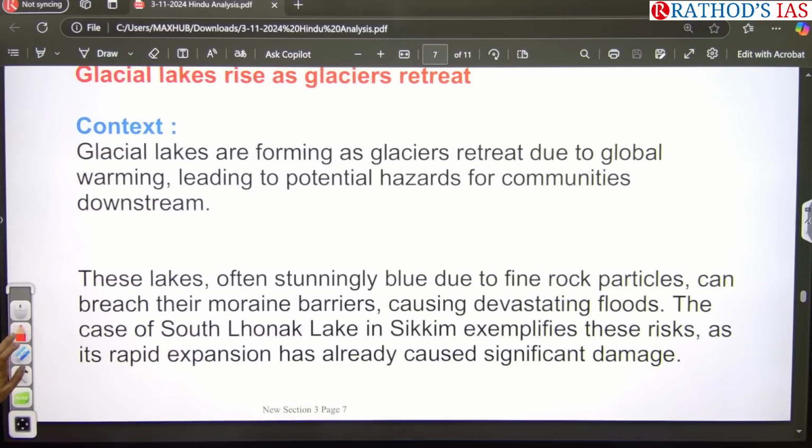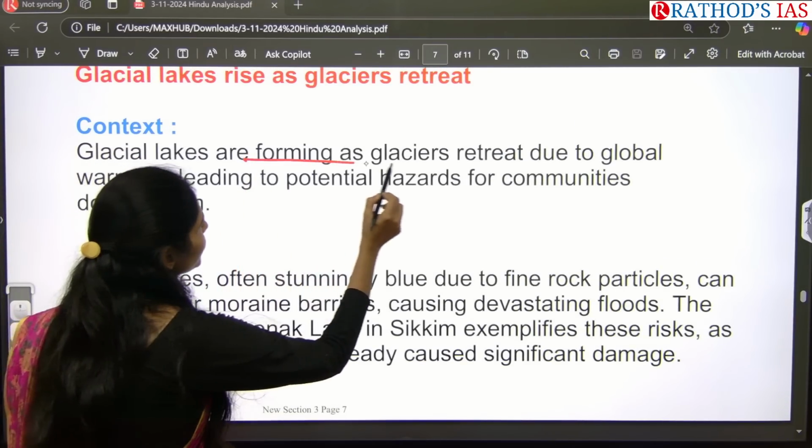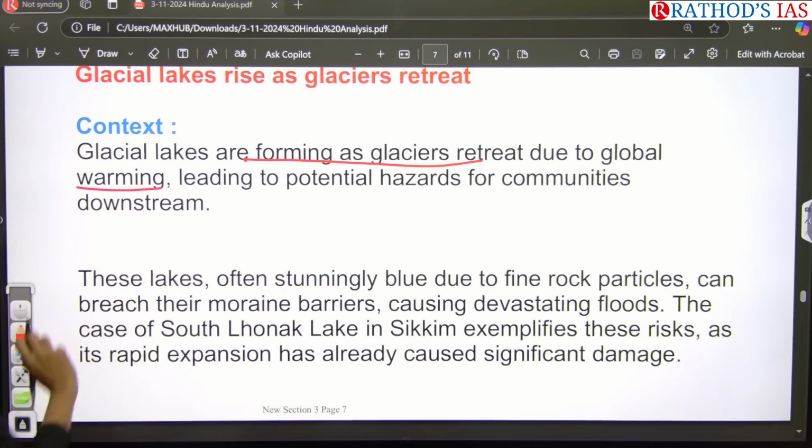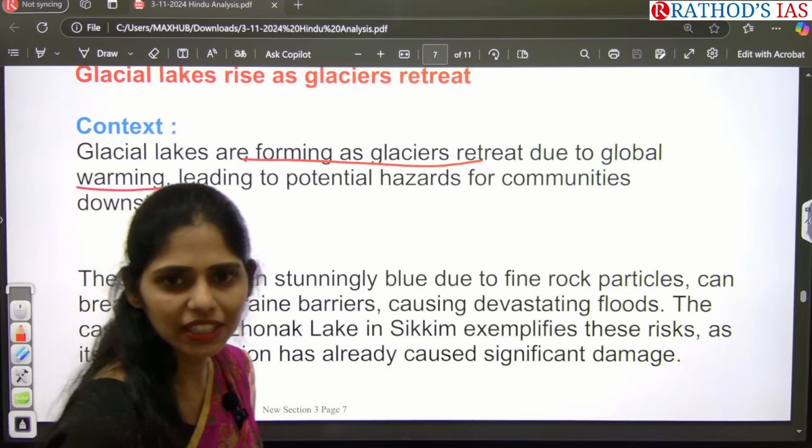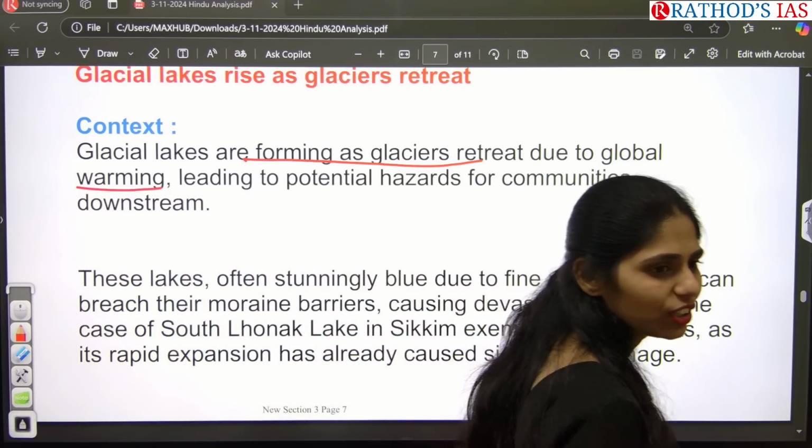Glacial lakes are forming as glaciers retreat due to global warming. Because of increasing global warming, that is increasing temperature, melting of glaciers is happening.